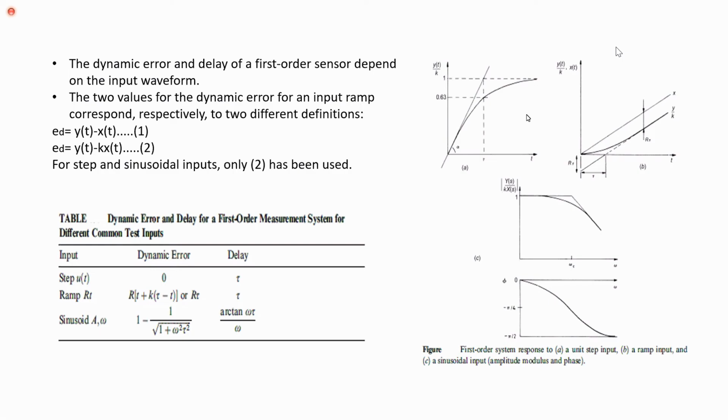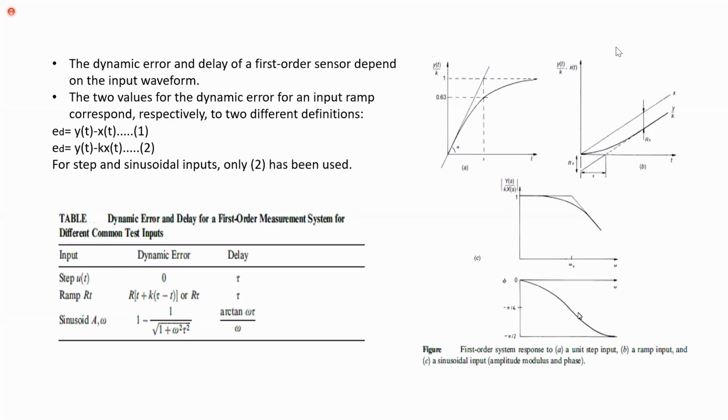So the graphs show input and output response curves. The first figure shows the response curve for the unit step input, and the second graph shows the response curve for the unit ramp input. Here you can see the dotted line is the input and the dark line is the output.